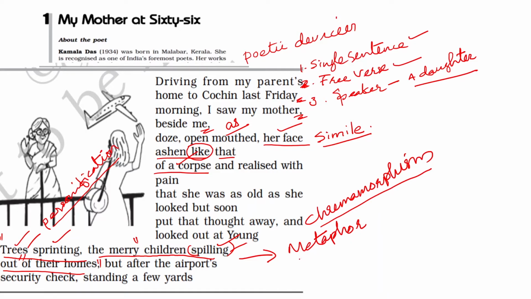So we can say that this is an example for metaphor. If the entire line is given and you are asked to choose any one of these literary devices, you can choose metaphor. So the single line carries three poetic devices. One is personification, second is chremamorphism, and the third is metaphor.